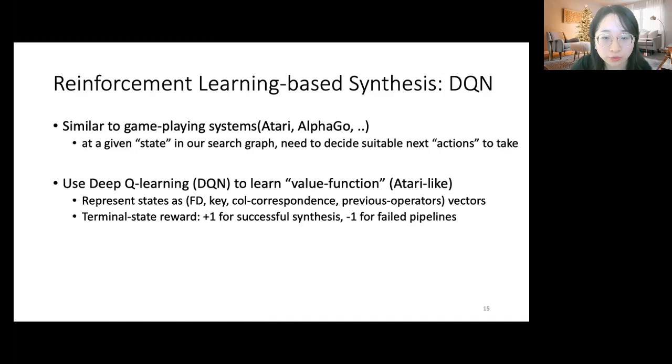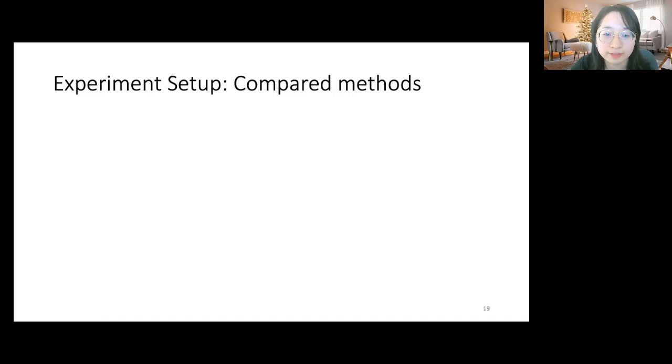Specifically, we model each node in our search graph as a state, which corresponds to a partial pipeline, and the transition of adding a next operator into a partial pipeline as an action. We then give an RL agent a large number of real pipelines and ask it to synthesize them itself, and reward the agent when it succeeds.